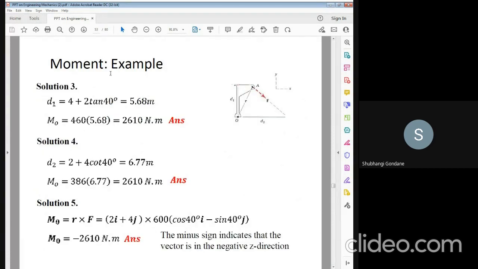This is the next part, that is solution 3. You have to calculate the value with respect to the different formula.